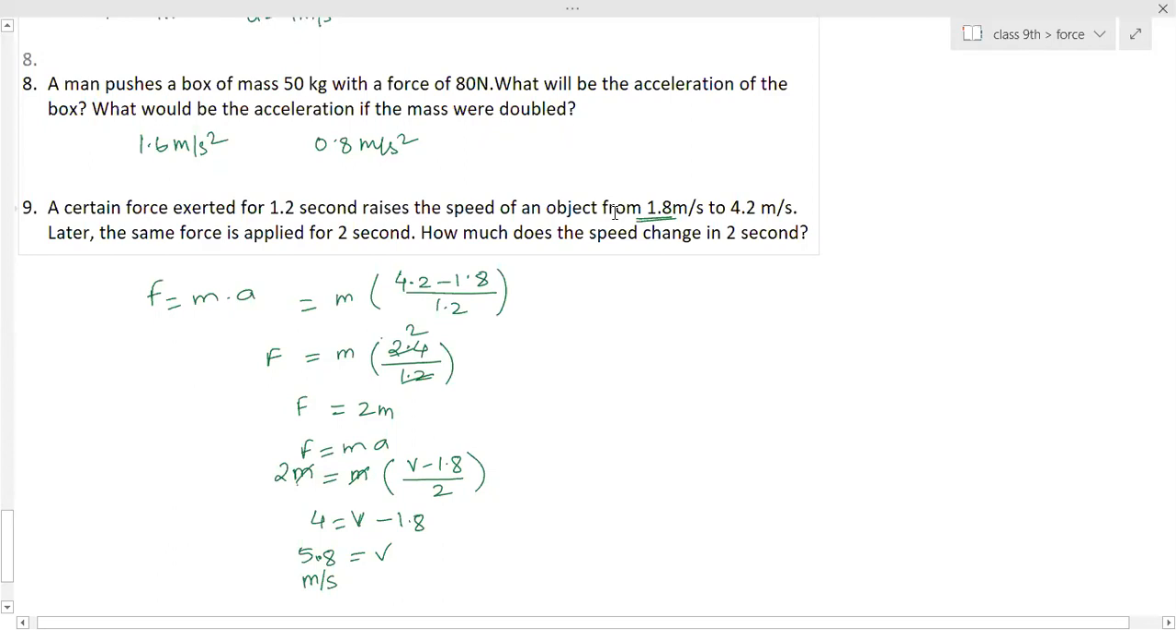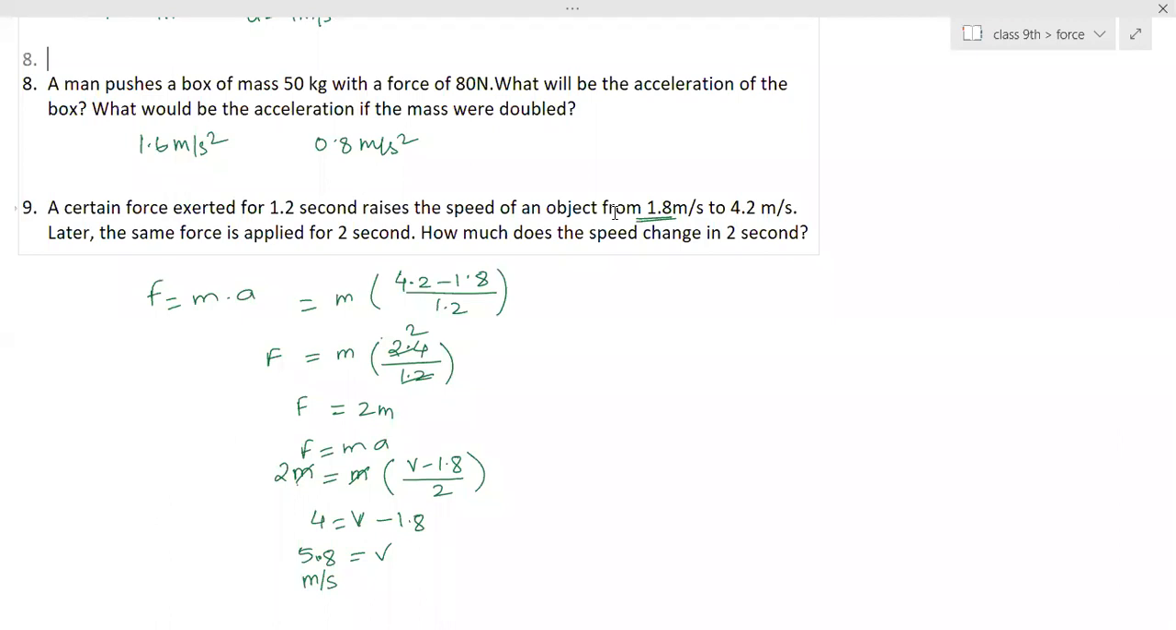The same thing while walking: the action-reaction force helps us. While walking, with the help of your toes you are pushing the ground backwards, so you are applying force in the backward direction. In turn, the ground applies the same force, pushing you forward. That's the reason it helps us move forward. If this action and reaction is not possible, then we are not able to move forward.